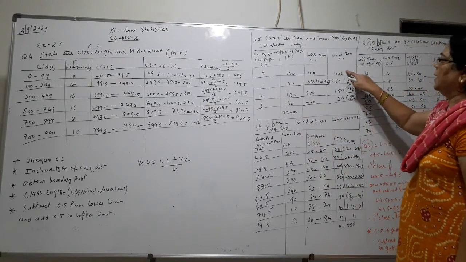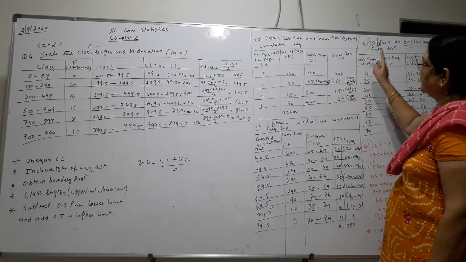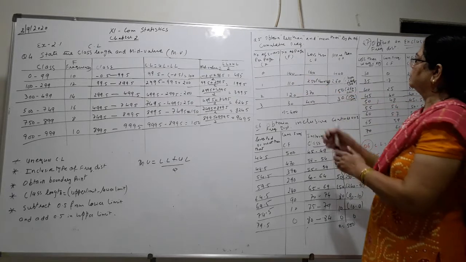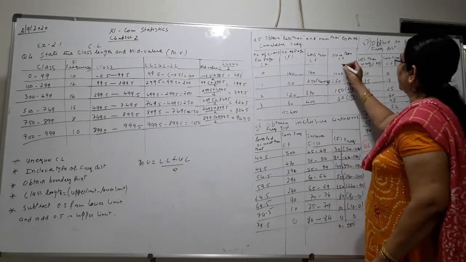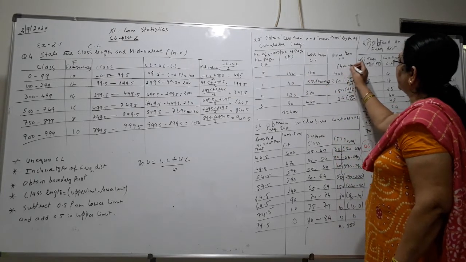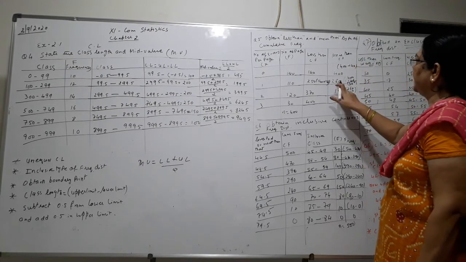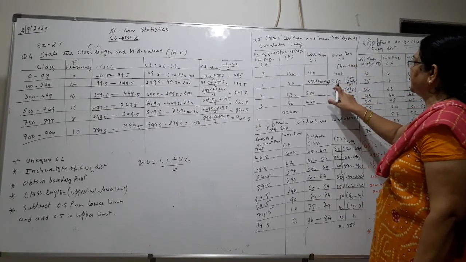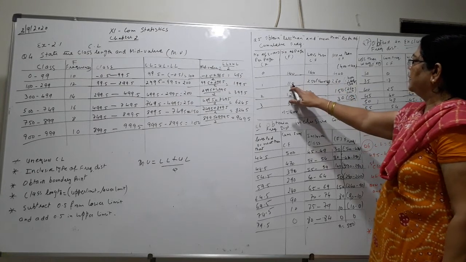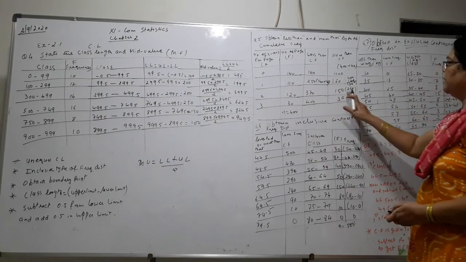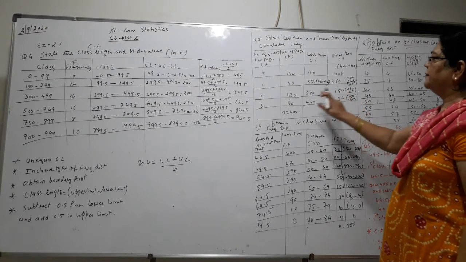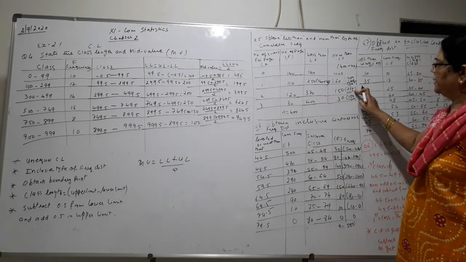So that is 400. Now 400 minus 140, so you will get 260. Then again from 260, minus 110, you will get 150. Then from 150, minus 120, which I have written here.